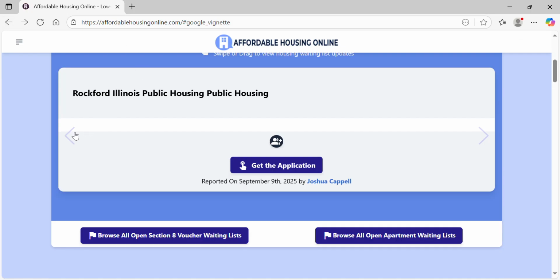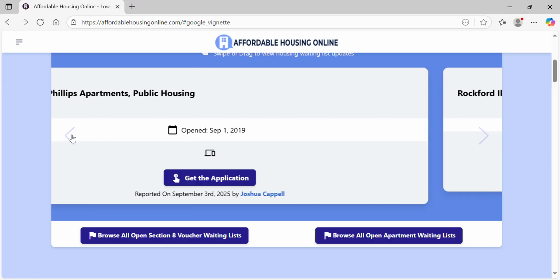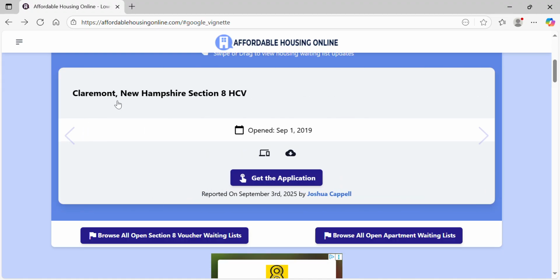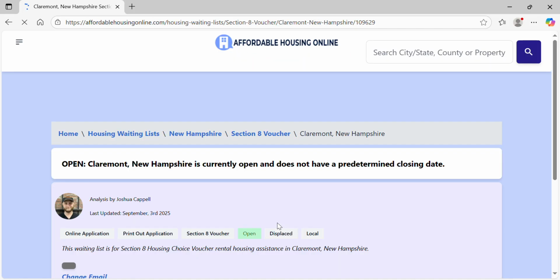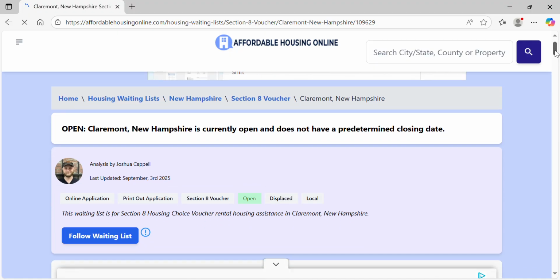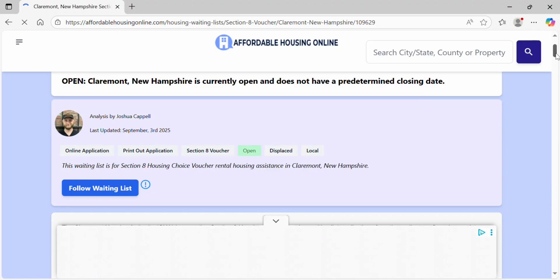Let's go back, because I want to send you guys to one of these other ones that I was surprised to see in Claremont, New Hampshire, Section 8 Housing Choice Voucher. It says here that this one is open. It means that right now they don't have an end date.